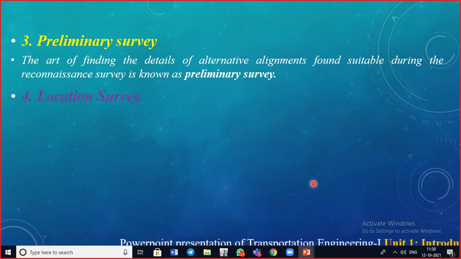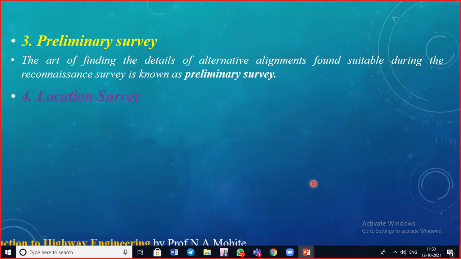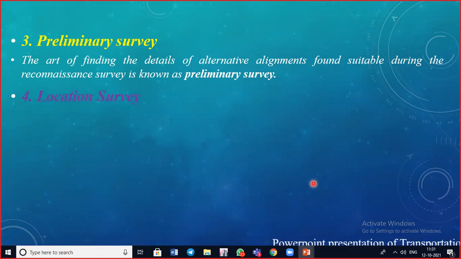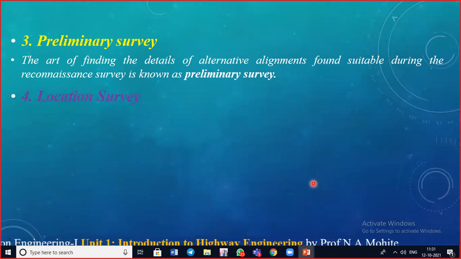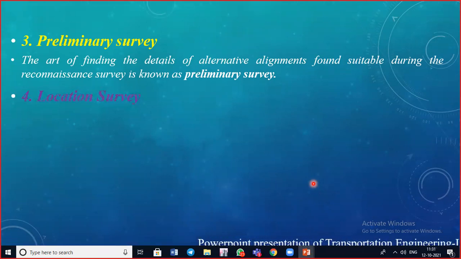So in order to estimate the cost of construction, if there is a requirement of provision of a bridge, or if any canal crossing is supposed to be provided, and to finalize the best alignment from construction, maintenance, and traffic operation point of view, that we are going to do in the preliminary survey.